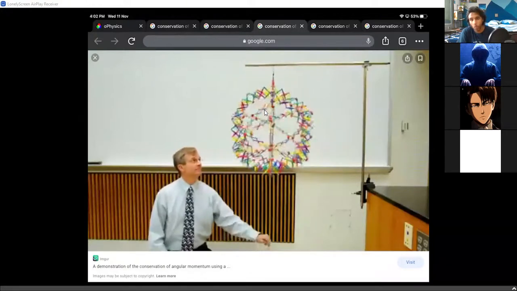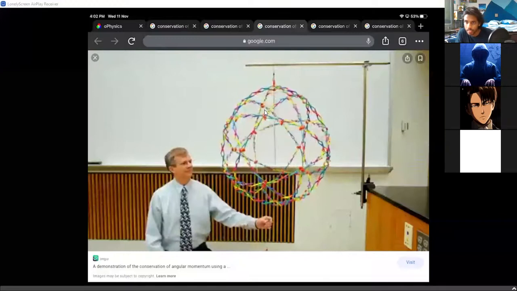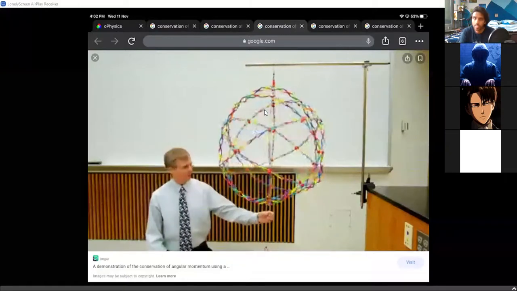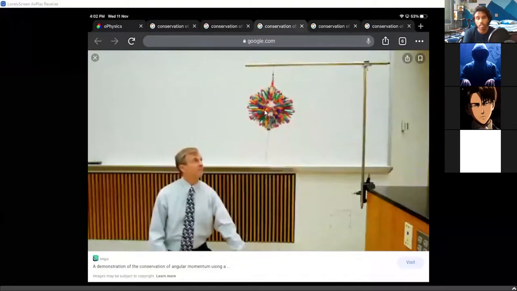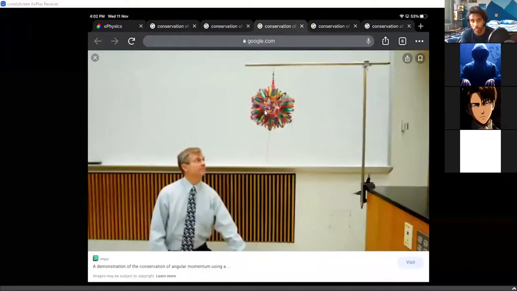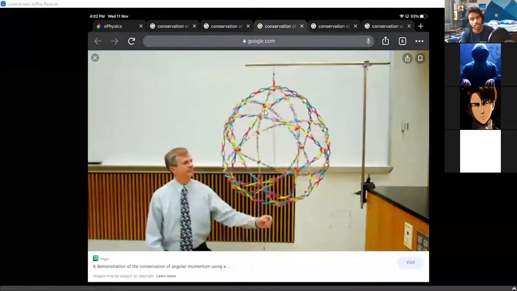Aditya is saying, sir, you told us to remind about the physical existence of radius of gyration. Not now. Radius of gyration comes in the topic of rolling. I want you to clearly understand this part for now.